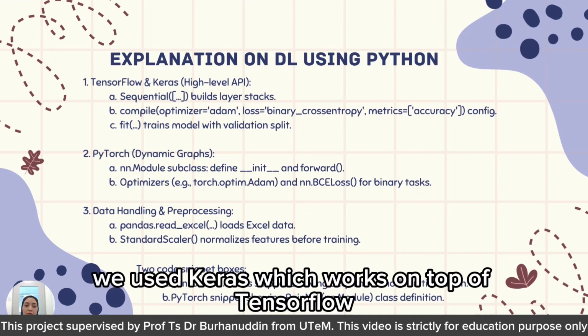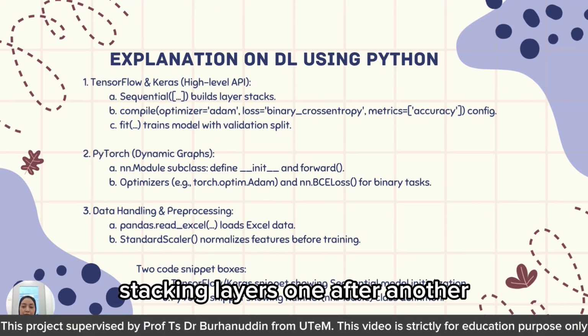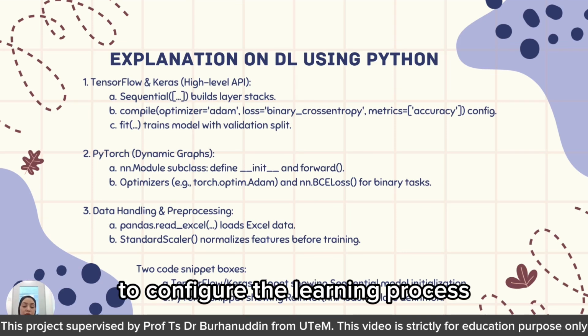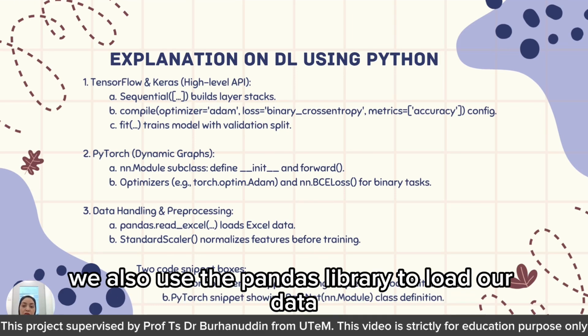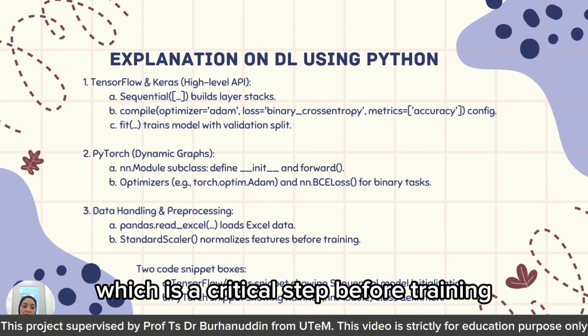To build this, we used Keras, which works on top of TensorFlow. It allows us to define models sequentially, stacking layers one after another, then compile the model to configure the learning process and fit it to the data to begin training. We also used the pandas library to load our data and scikit-learn's StandardScaler to normalize it, which is a critical step before training.